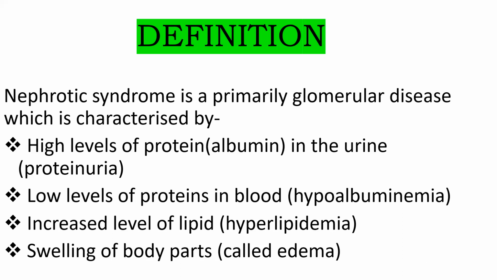All these features represent that a person can have nephrotic syndrome. So when you consider the definition of nephrotic syndrome, you have to mainly indicate all these points. All these four points indicate that a person has nephrotic syndrome. Let us repeat once again.